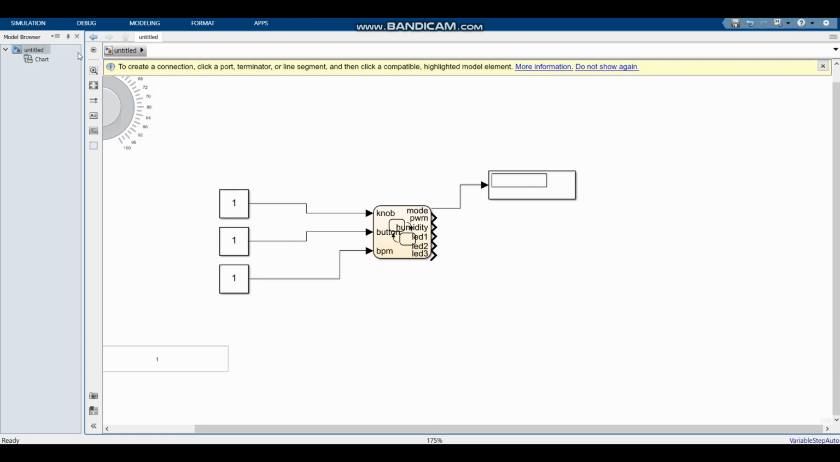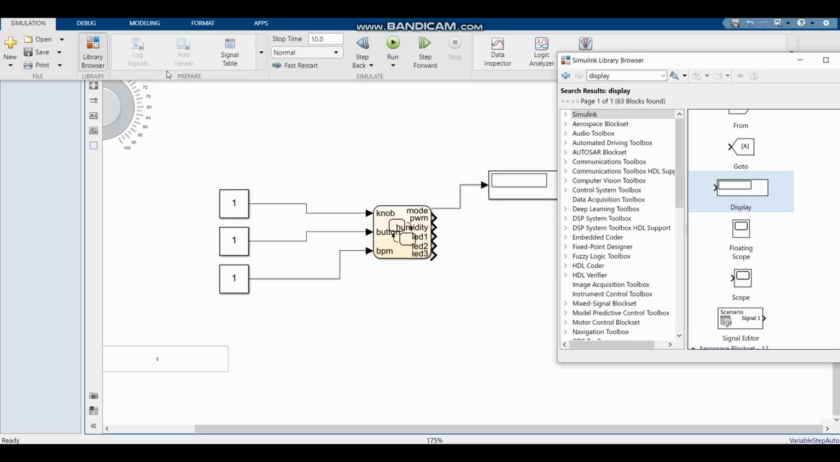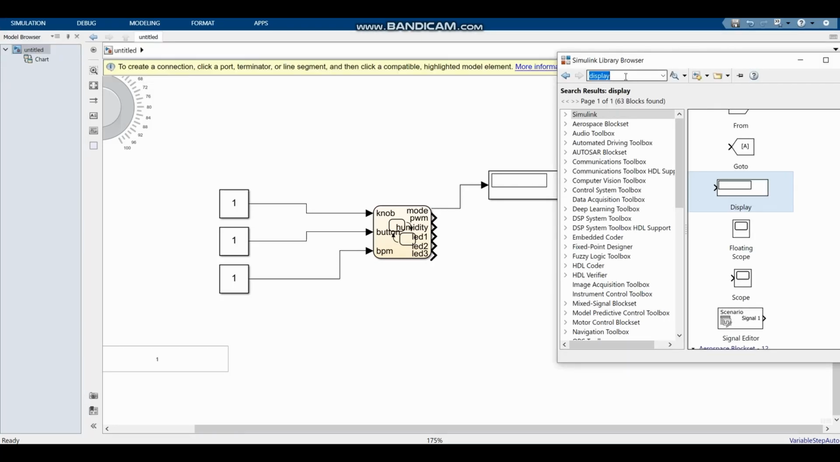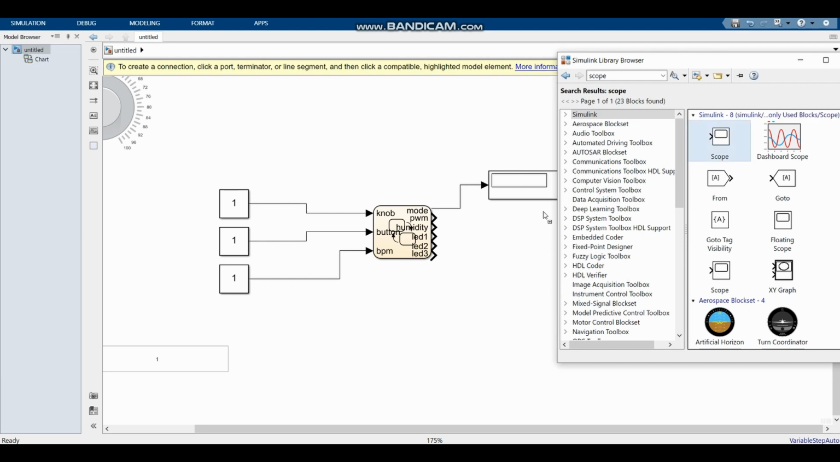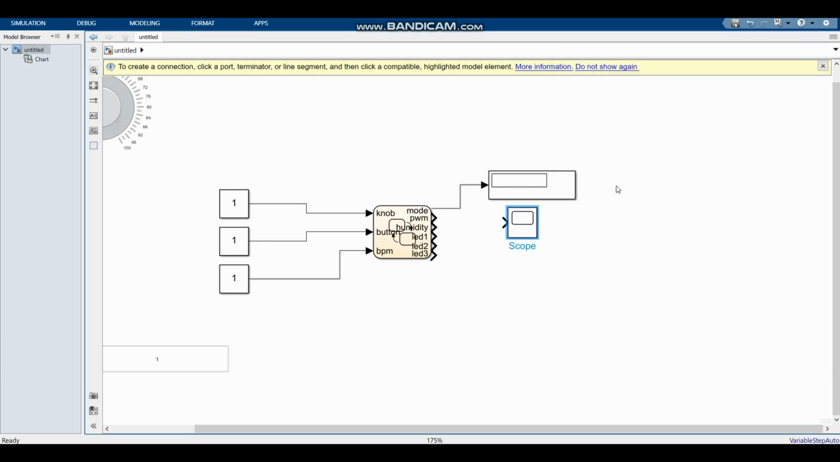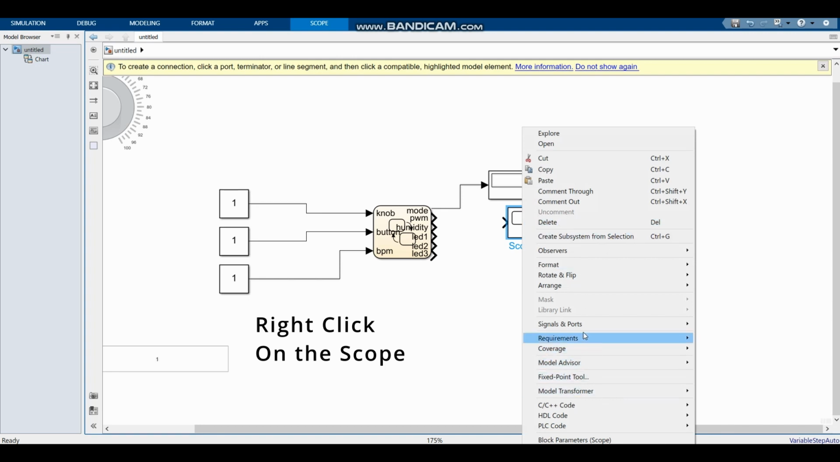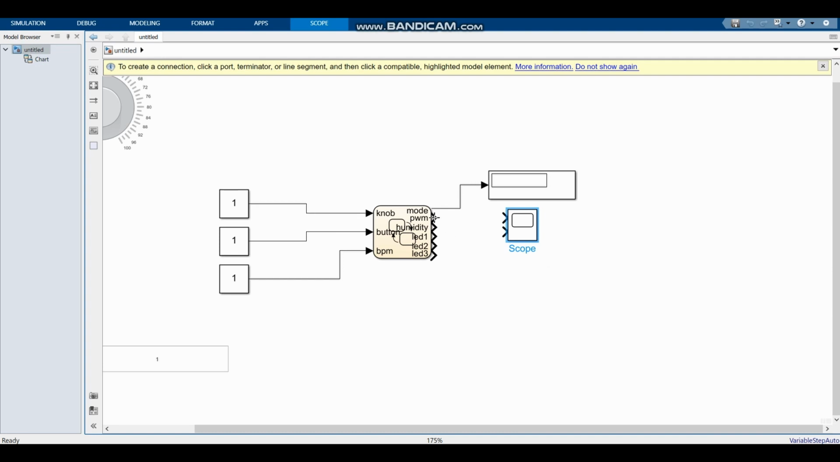Now we're going to need a scope that will show the PWM signal and the humidity. So we can search for scope, and you can just choose the first one here. And then since we're going to have two signals coming into the scope, we need to change the number of inputs it has to 2. And now you can connect the PWM signal and the humidity signal to the scope.